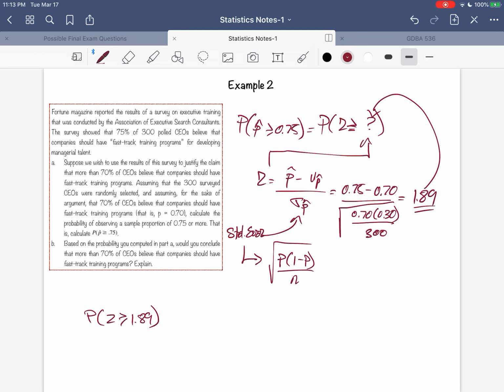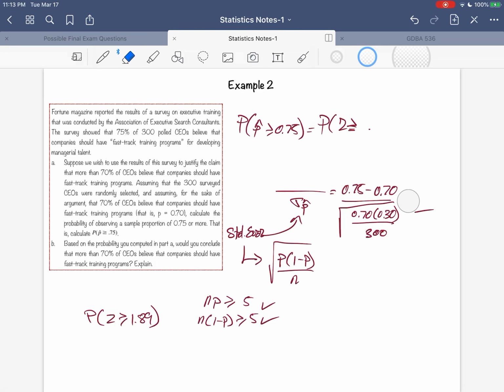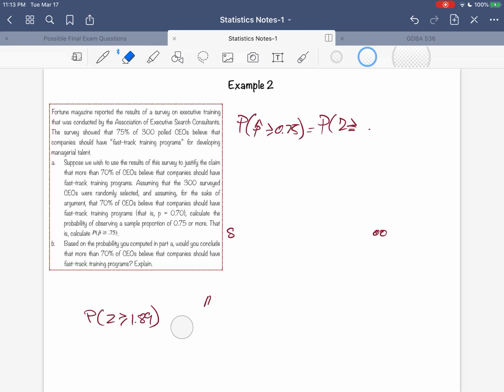Now notice that if you'd like to check, you can double check and see that the sample is large. N times P is indeed greater than or equal to 5. N times 1 minus P is also greater than or equal to 5. They both check out, so the sample size is large. Therefore, we can use the standard normal distribution table. So I'm just going to clean this up here. And I'm going to write 1.89 here.